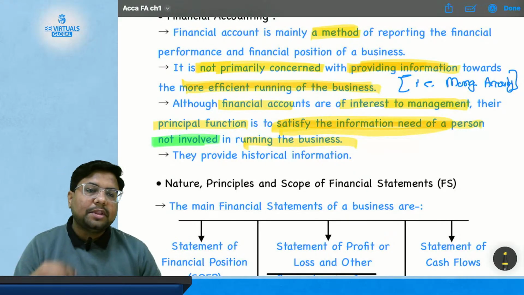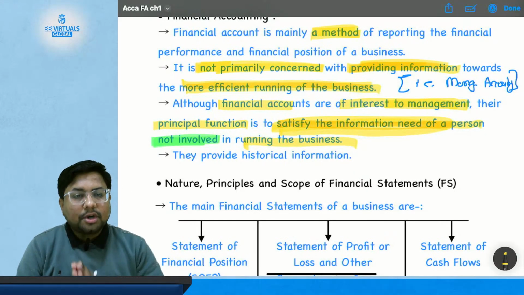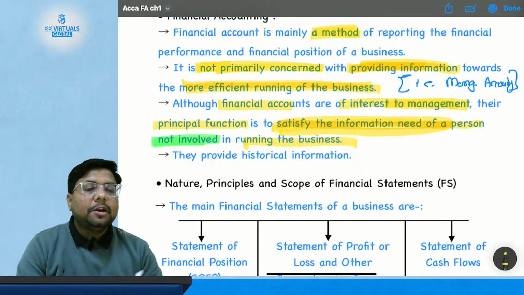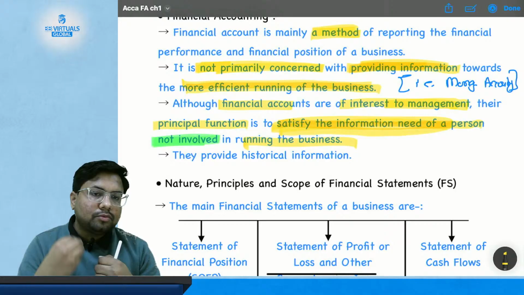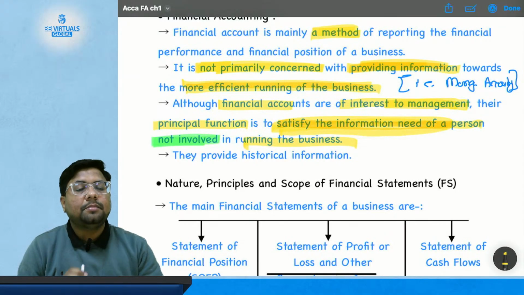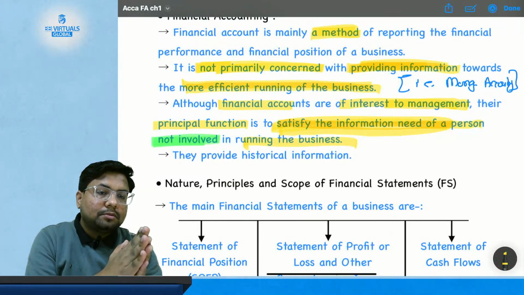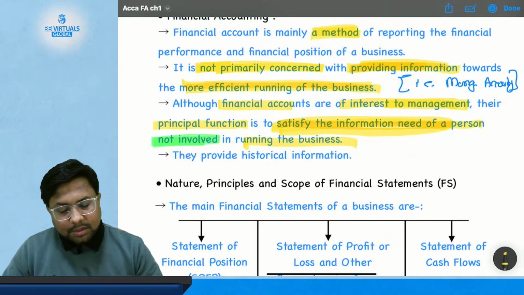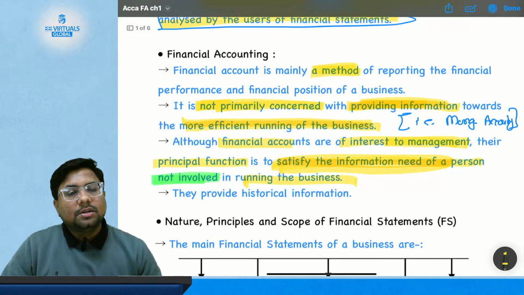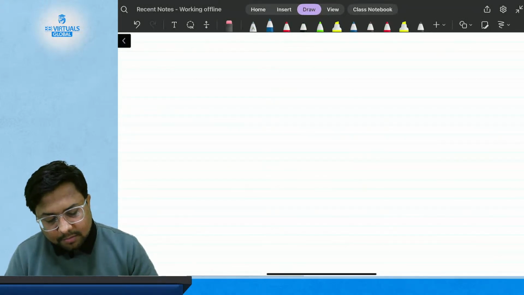Okay. So financial accounting is not committed primarily towards the financial need of the management for more efficient running of the business. They are concerned with the financial need of the persons who are not involved in the business. Okay. So this is financial accounting. What is financial accounting? I'll make a summary of it.